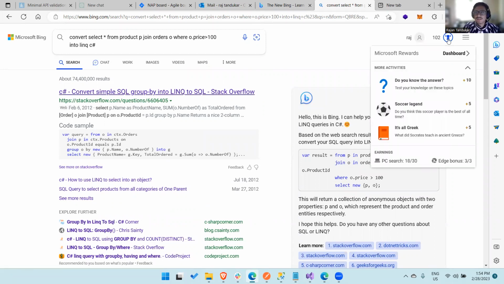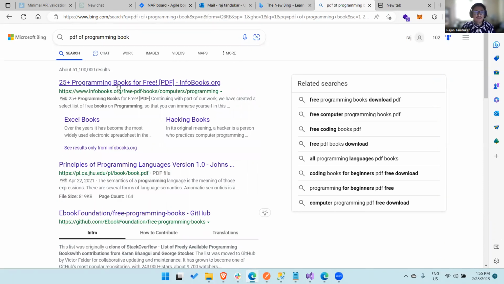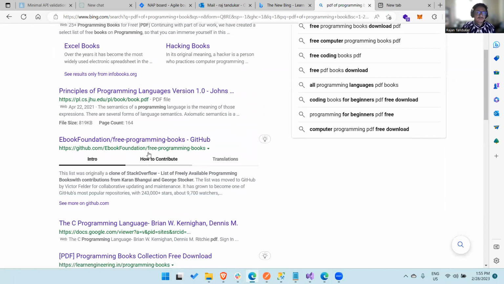Let's see what other features this brand new Bing has. I always thought that it can give a summary of a whole PDF. Let's look for some PDF of some, let's say, programming. Let's search PDF programming. Okay, we got one in this.